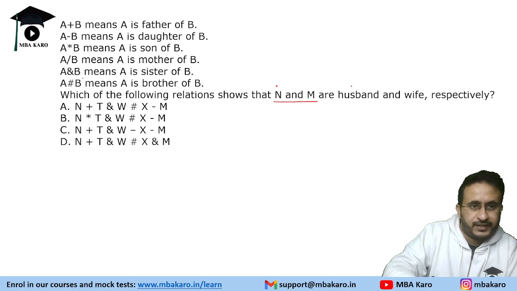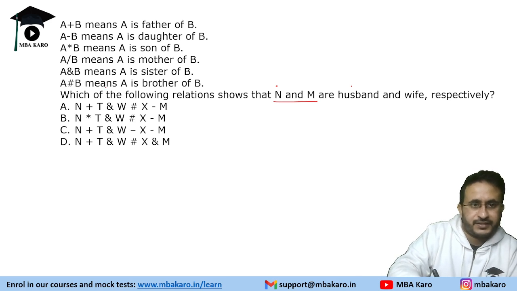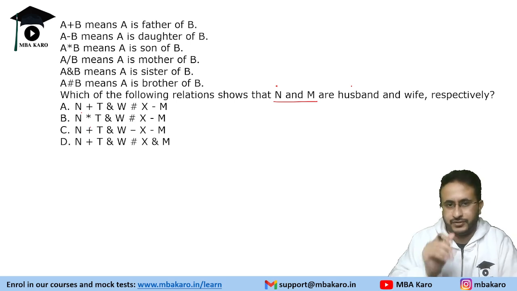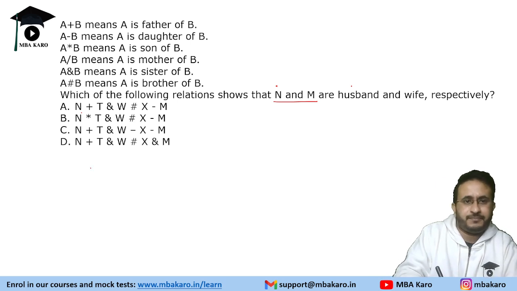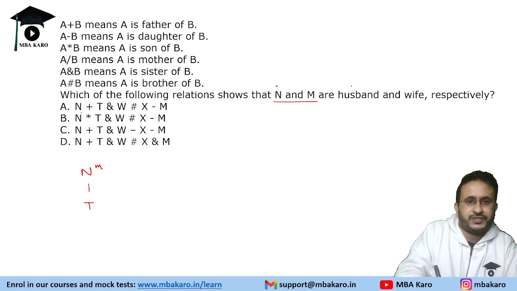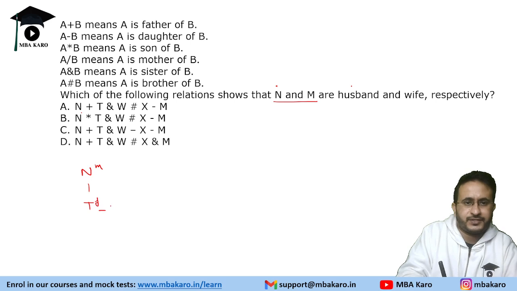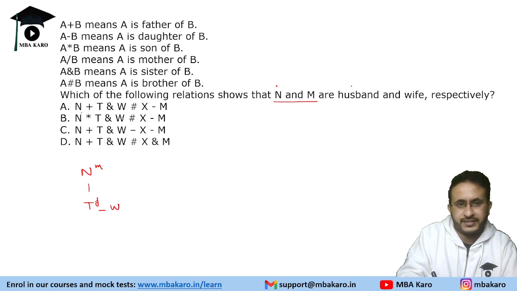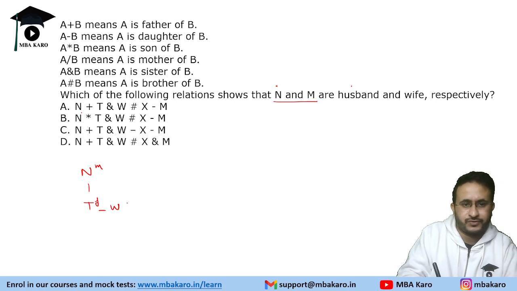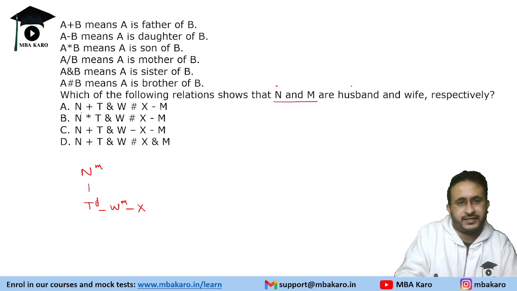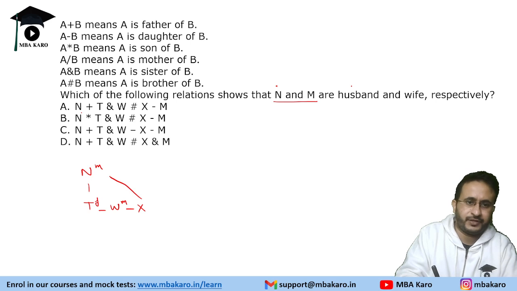That means if you see A is the son, so that is male only, correct? Plus means father. So in any case, they are male only. So we cannot rule out that possibility of gender. So let us make the diagram. N plus T, plus means father. So N is the father of T. T and W, sister of T is a female. She is a sister of W. So in all cases, T and W are sisters. And W hash brother of X. So is a male and X minus M, daughter of M. So X is the daughter of M.